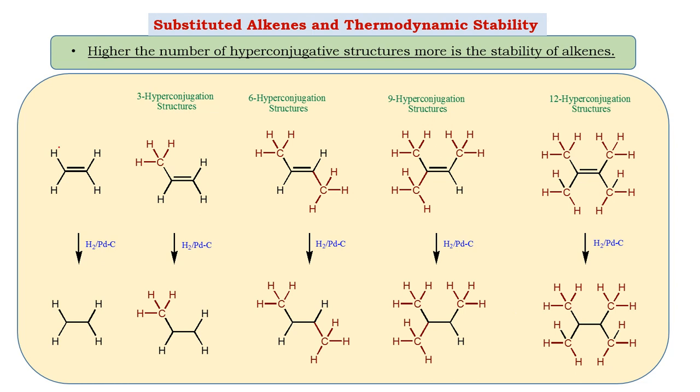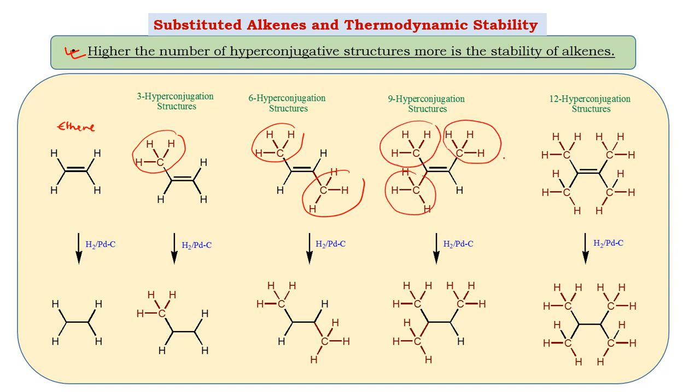Many times we come across a statement that the more hyperconjugative structures there are, the more stable is the alkene. What is the meaning of this? How can we use this? By taking a simple example over here, we have a basic molecule, ethene, and we are substituting the hydrogens by methyl groups as we move from left to right.